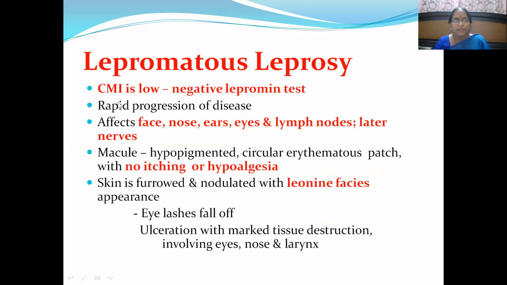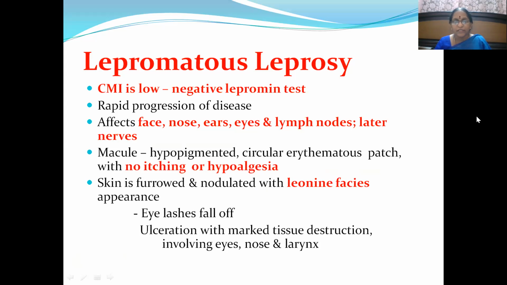So we have discussed already the CMI is low, negative lepromin test, because there is no CMI. So then apart from that, rapid progression of disease and number of lesions are more. So that is like macules, hypopigmented, circular erythematous patches with no itching or hypoalgesia. And apart from that, face, nose, ears, eyes, and lymph nodes will be getting affected. And later on, lastly, nerves also will get affected.